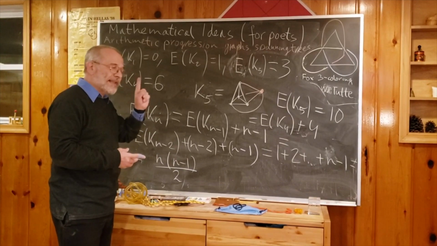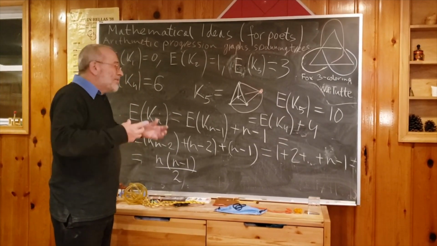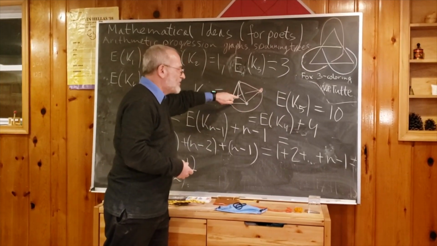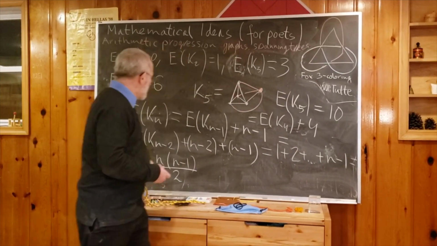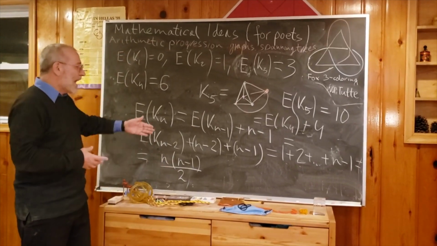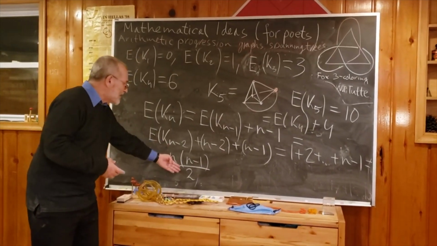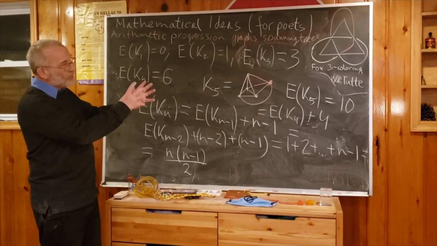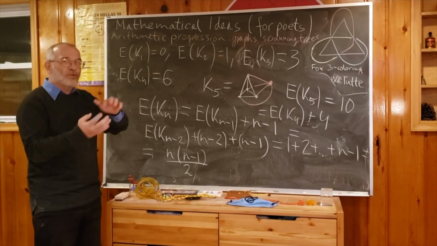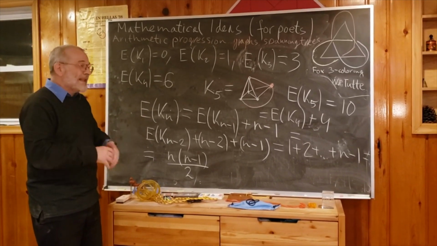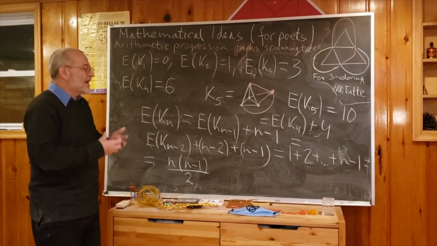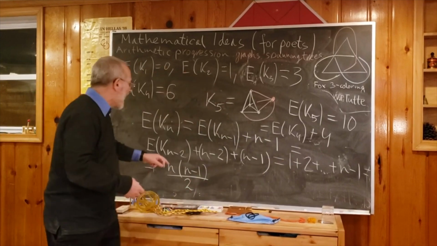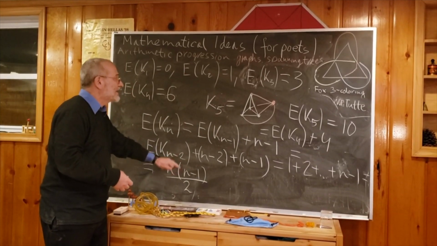But every edge, every stick, has 2 ends. So it means that with this reasoning, since each vertex has n minus 1 companions and there are n vertices, we count every edge twice. So we have to divide by 2. And you can ask why we did the arithmetic progression when we could have had the formula immediately. No, because in mathematics, when you have some problem, sometimes you can look at it from 2 different points of view. And then, because the answer should be the same, you get a formula. So you can have a different proof that this arithmetic progression adds up to n times n minus 1 divided by 2.